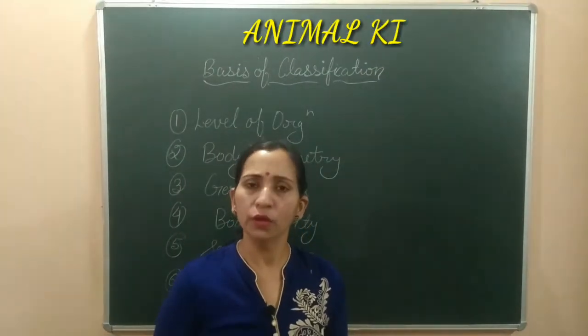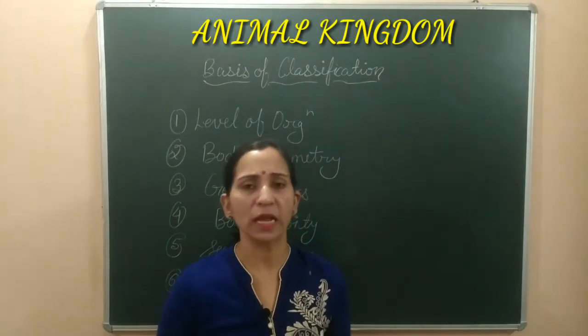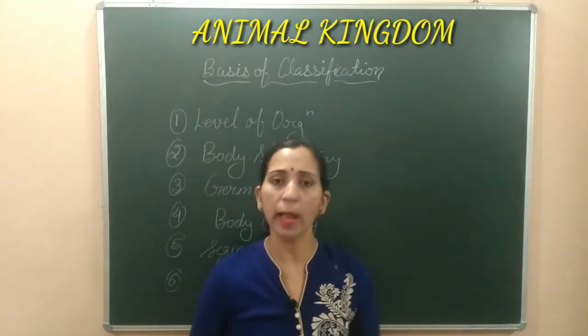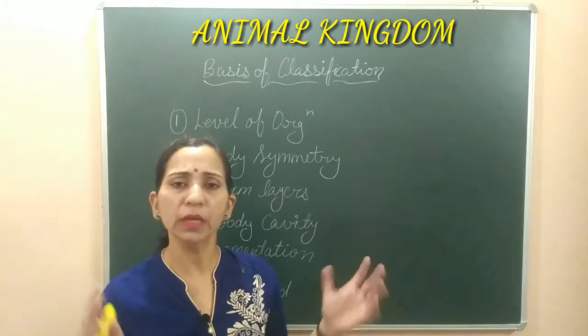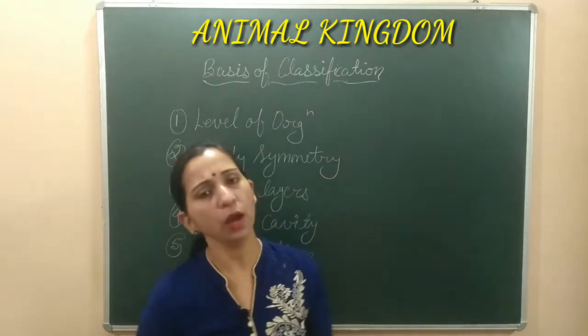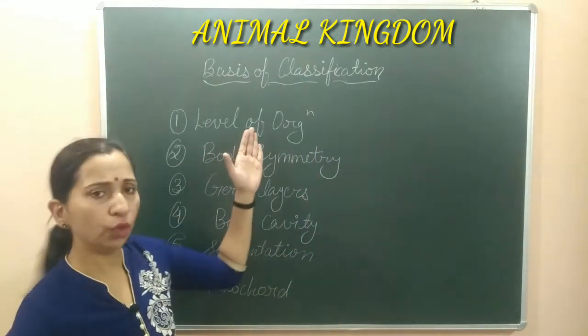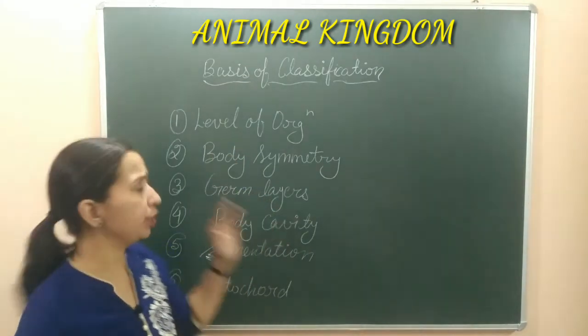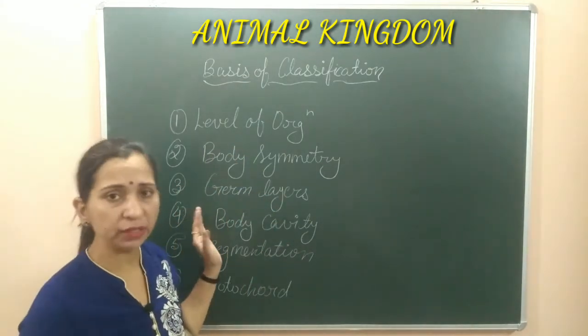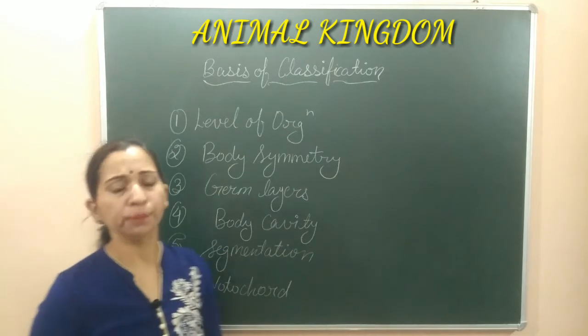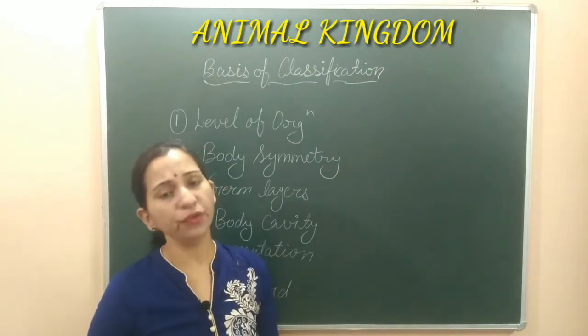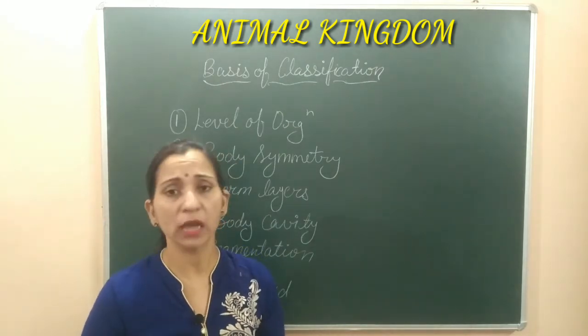Hello students, we are discussing the basis of classification that are used for the animal kingdom. Animal kingdom किन basis पे classify किया गया है, हम उनके बारे में discussion कर रहे हैं. Here these are the basis: level of organization, body symmetry, germ layers, body cavity, segmentation and notochord. These are some bases on which the kingdom Animalia is classified.